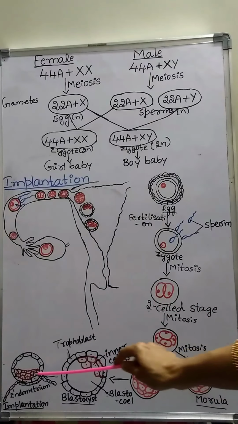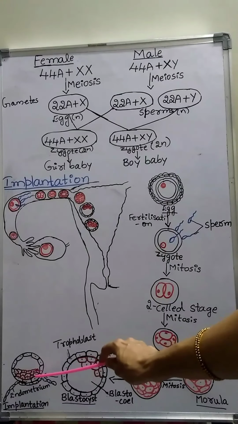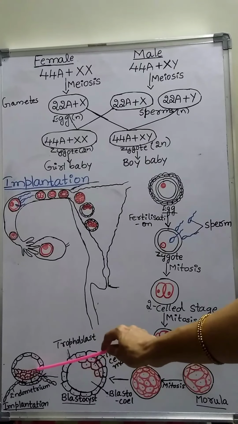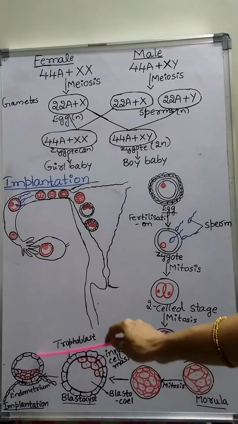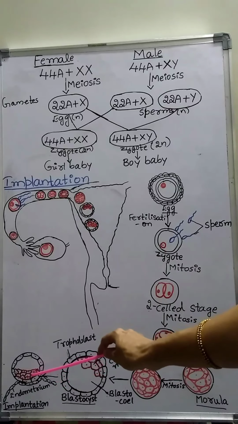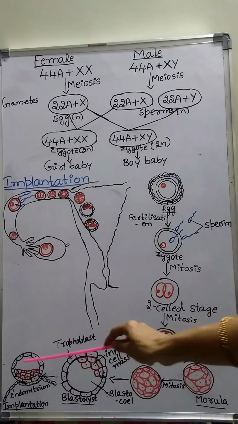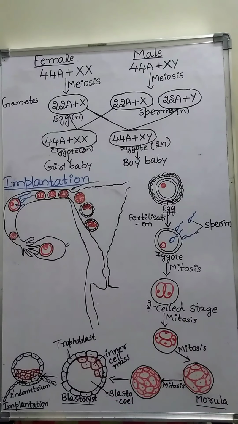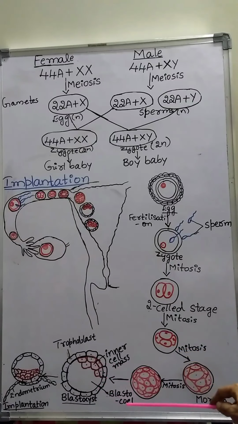And the inner cell mass gets differentiated as the embryo. And here you can find the cavity, called the blastocoel.